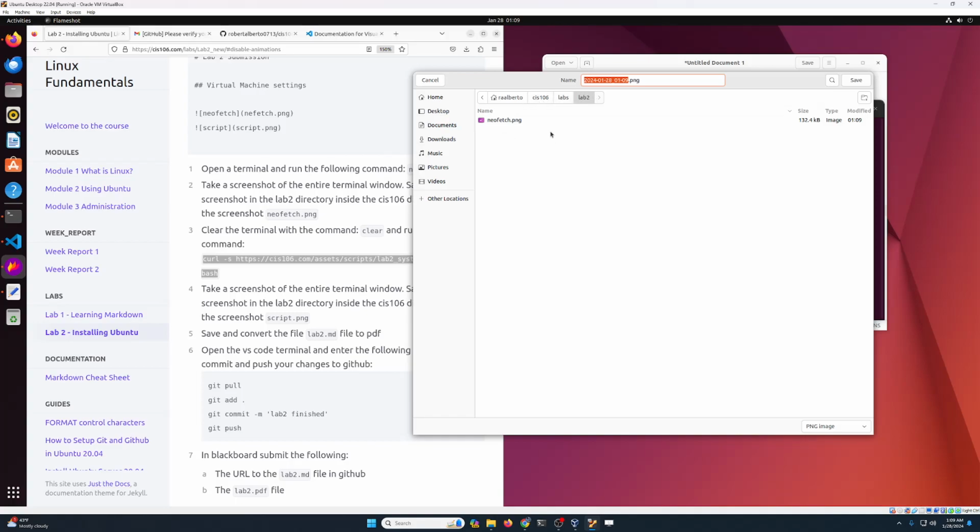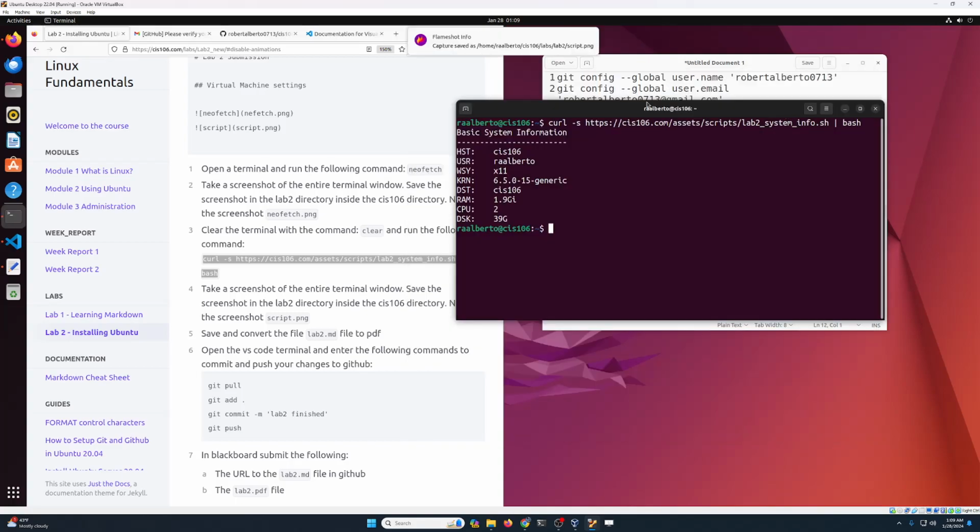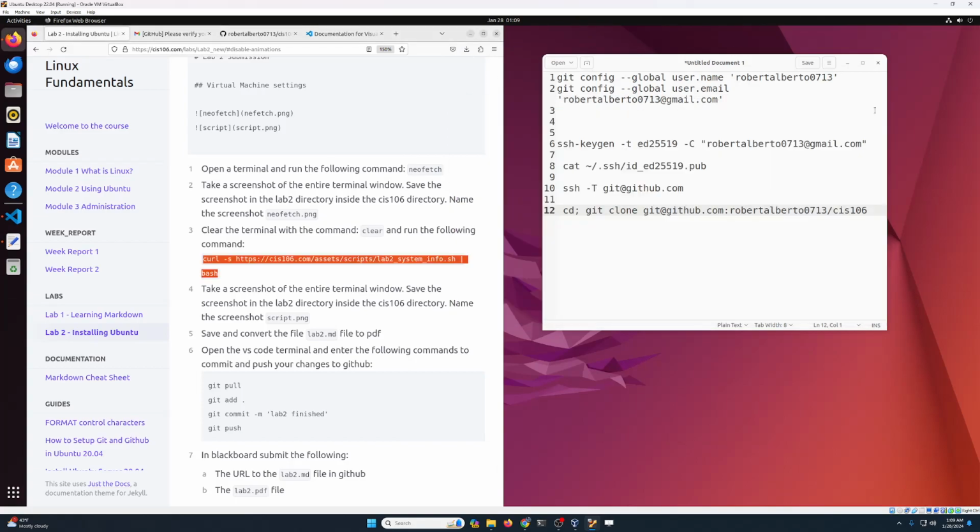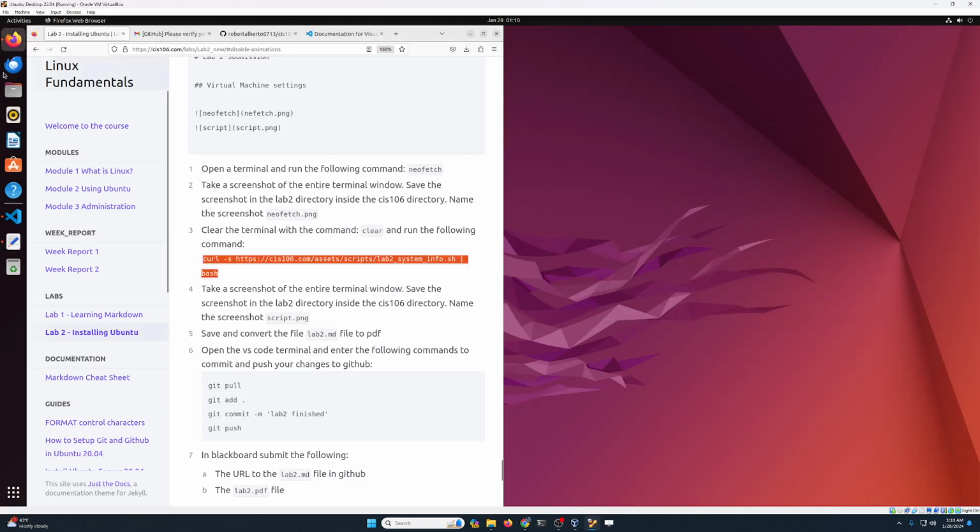Make sure that you are in the right folder, lab number 2, which is inside labs, which is inside CIS 106. script.png. Make sure you type the name correctly, please. Okay, screenshots have been captured. I can close the terminal now. We're gonna leave this open again because I'm gonna do something with that later.